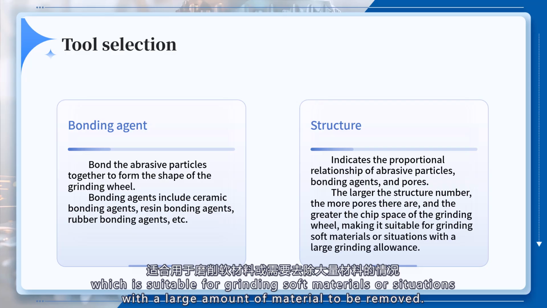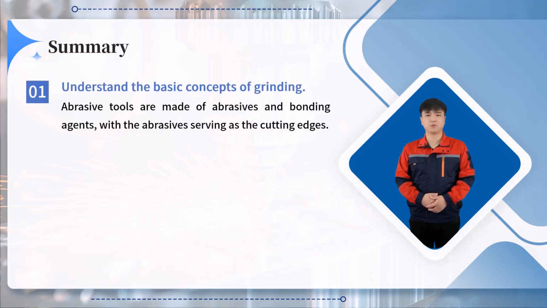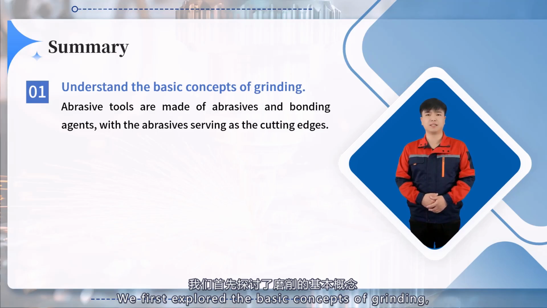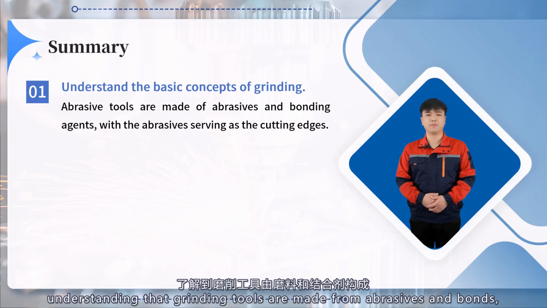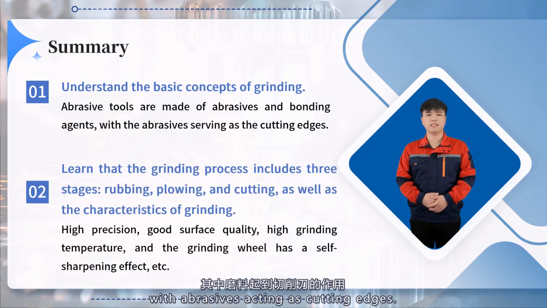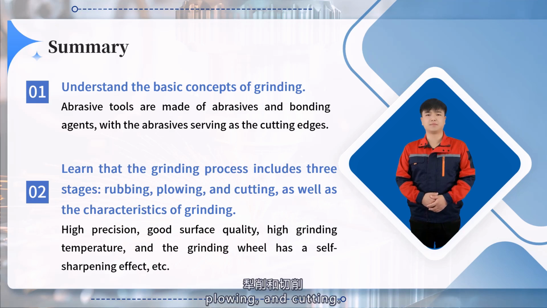In this lesson, we focused on the grinding principles outlined in Task 2.2. We first explored the basic concepts of grinding, understanding that grinding tools are made from abrasives and bonds, with abrasives acting as cutting edges. We then learned that the grinding process includes 3 stages: rubbing, plowing, and cutting.